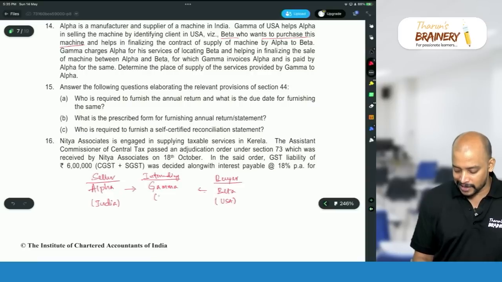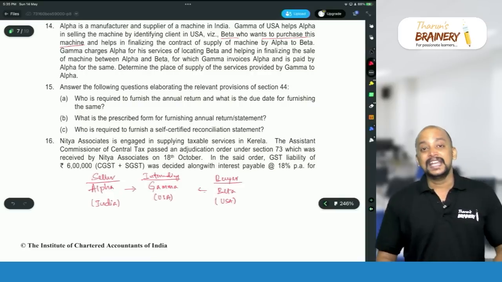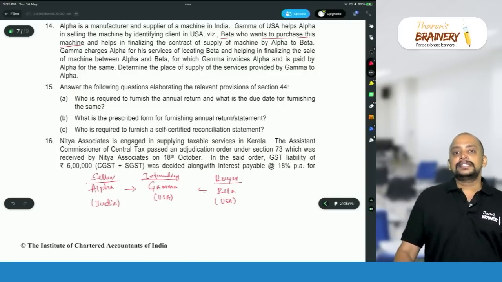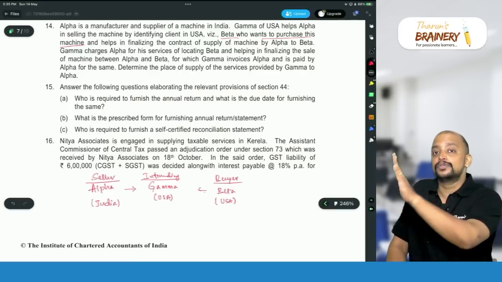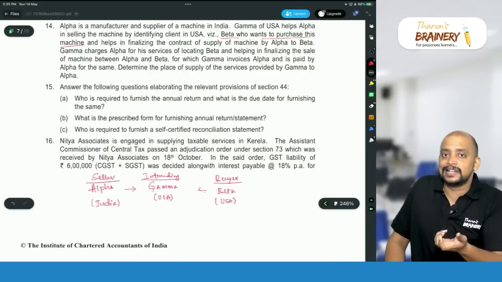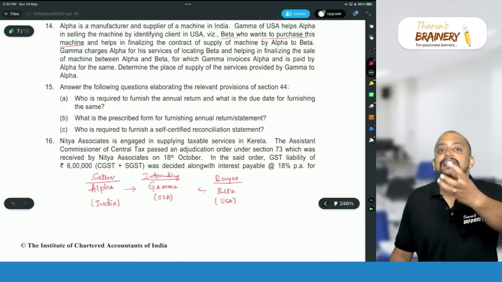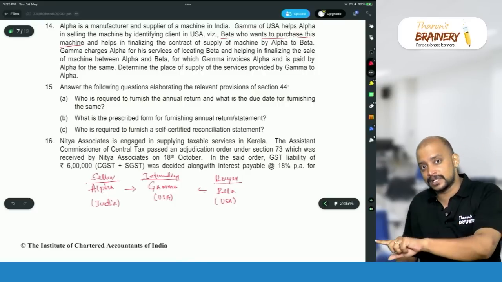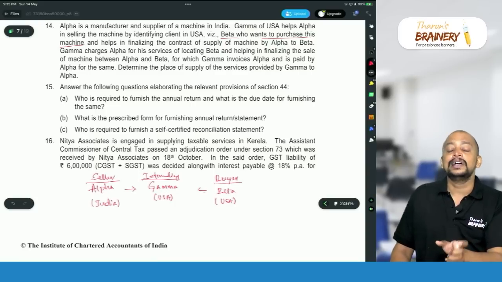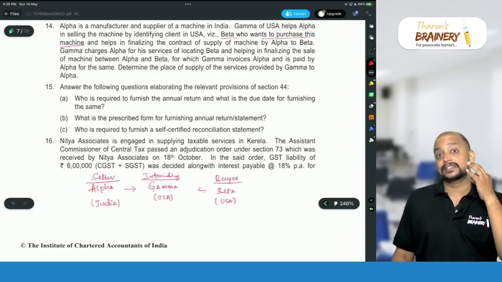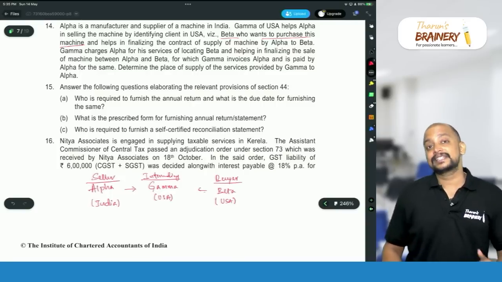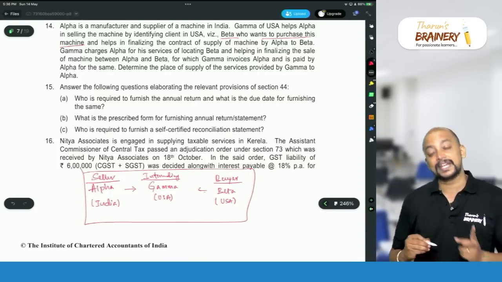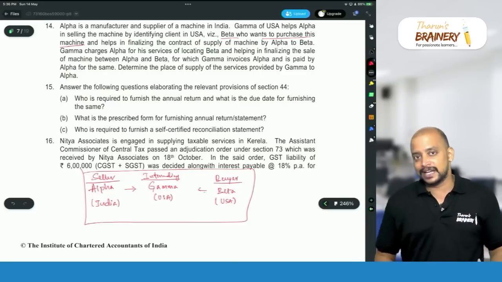And where is gamma located? USA. Now, is it first of all taxable or exempted? We have one exemption here. Seller of goods outside India, buyer of goods outside India, if the intermediary is located in India and if the intermediary gets commission, the commission is exempted. Like that, we have one point. Seller of goods outside India, buyer of goods outside India, but there is an intermediary in India, that intermediary earning commission will be exempted. But here, that exemption is not available. Why is the exemption not available? Because not both seller and buyer are located outside India. So, one is in India. So, exemption not available.